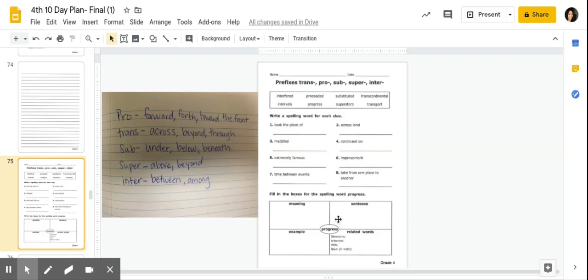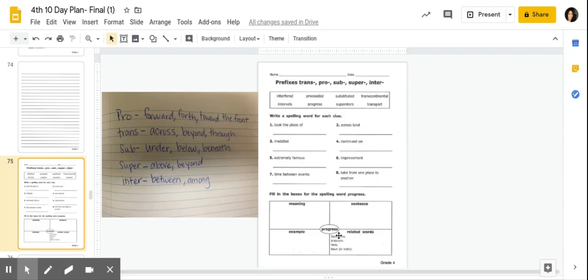And then down here, it just gives you one word, which is progress, and they want you to write the meaning of it. And you can look that up in a dictionary or the dictionary online. Use progress in a sentence. Write an example of progress. So how would you show what progress is? You could think about getting better grades in school, or maybe being able to not just run 100-meter, but now you can run a 400-meter, and show how that would be progress.